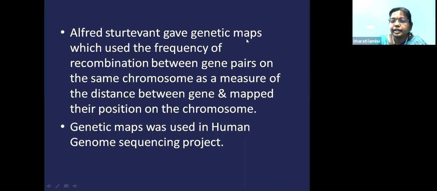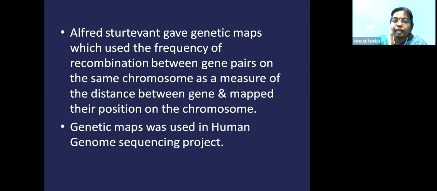In the genetic maps, he used the recombination frequency between the gene pairs. So what is the recombination frequency? How much percentage of new variants are present in the progeny, that is called recombination frequency. That means how much change is seen in the offspring, in the children. That is called recombination frequency.